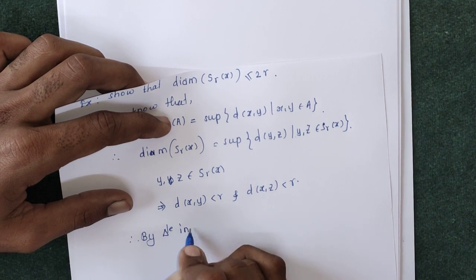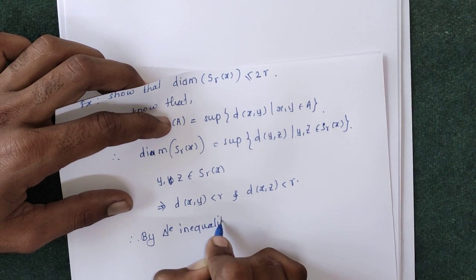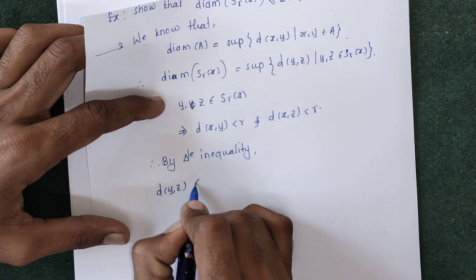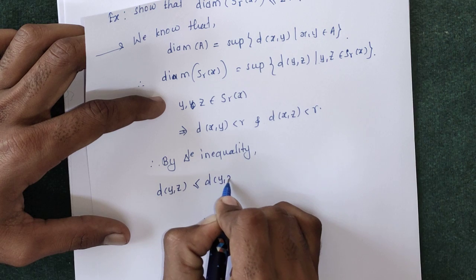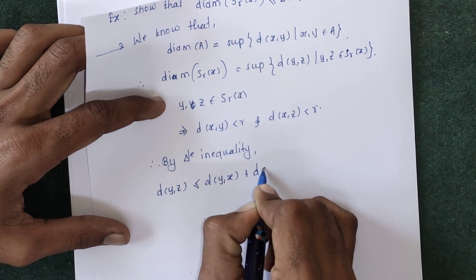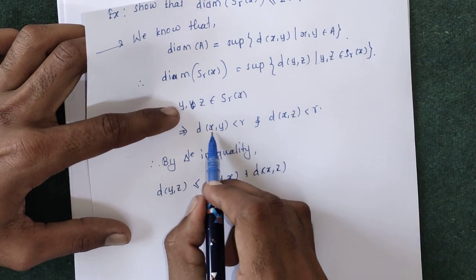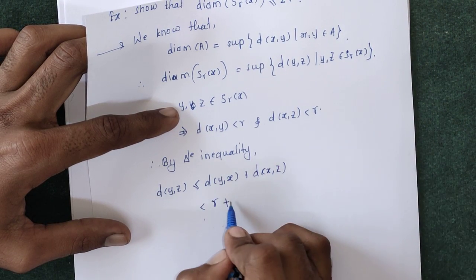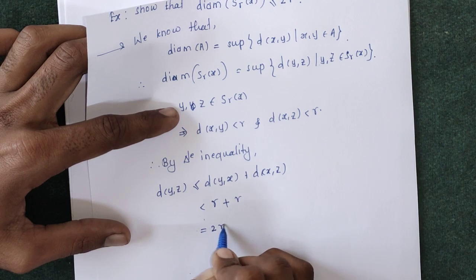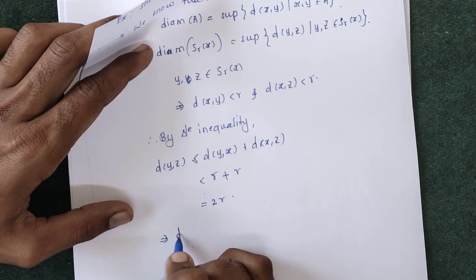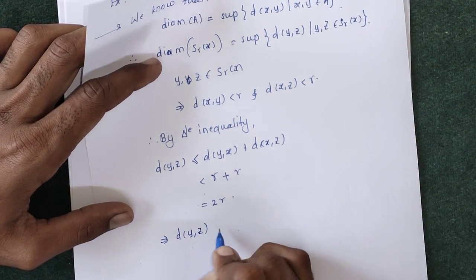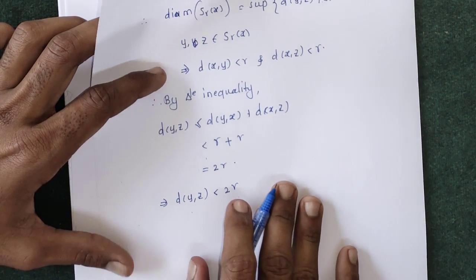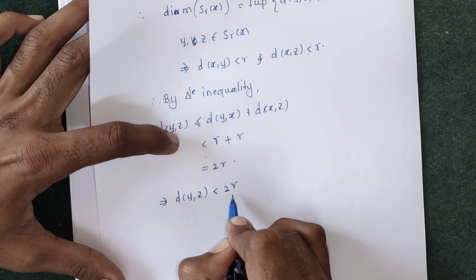The distance between Y and Z is less than or equal to the distance between Y and X plus the distance between X and Z. The distance between Y and X is less than R, and the distance between X and Z is again less than R, so the distance between Y and Z is strictly less than R plus R, which is 2R.